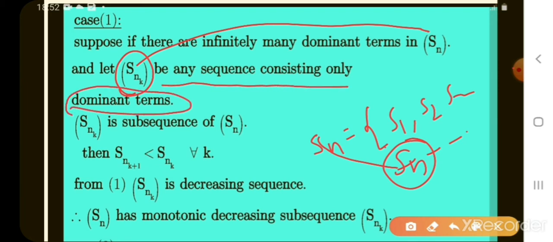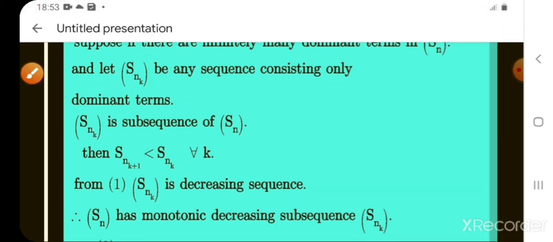A sequence consisting only of dominating terms. First we see Sn is a sequence. First we let it have a dominating term Sn. In case 1, what we let here? The sequence Sn has many dominating terms, that means more than 1, 2, 3, 4, or suppose some 10 dominant terms are there. Now I take those dominant terms as a subsequence. Snk is a subsequence of Sn.